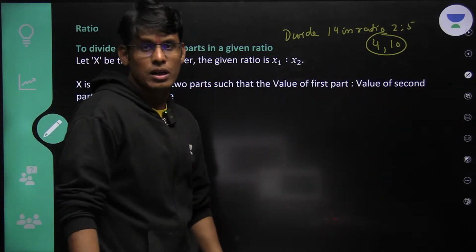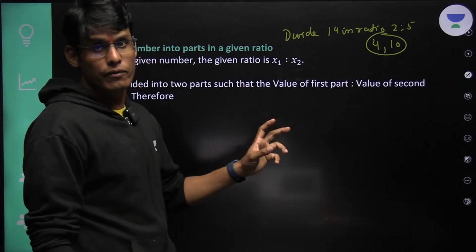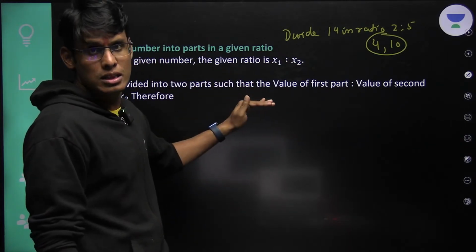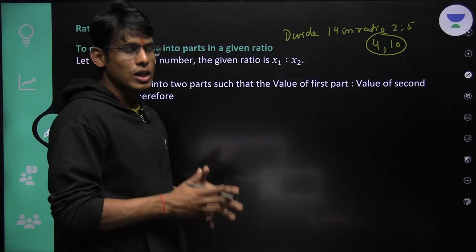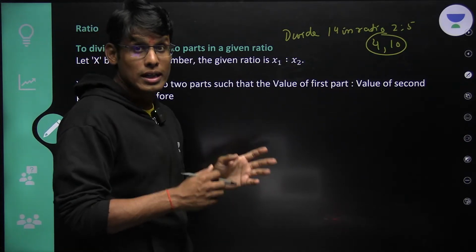This is very simple. But when we do it in variables, then it becomes very, very tricky. And in fact, the majority of the students struggle to understand it.